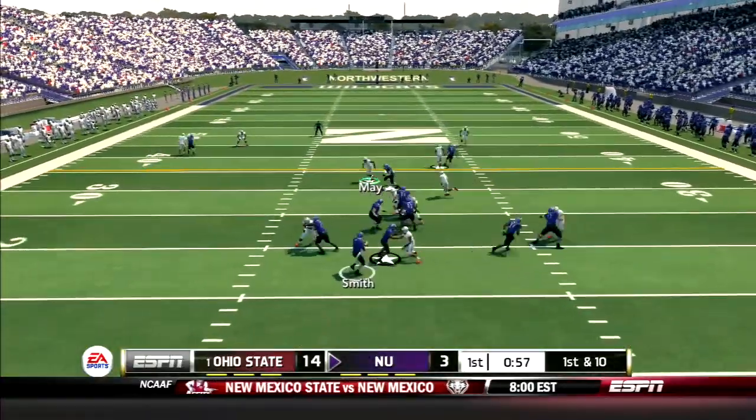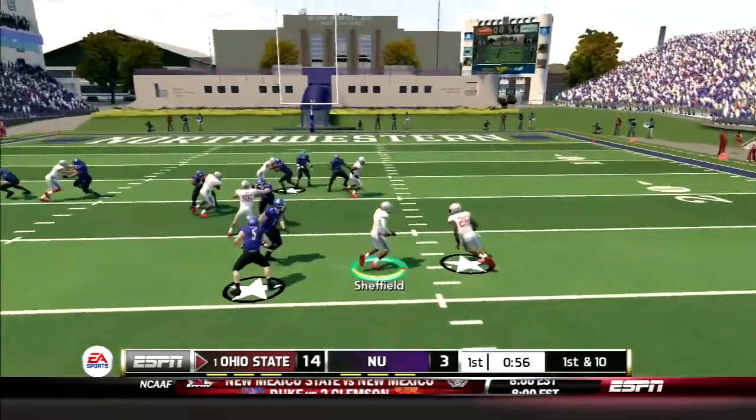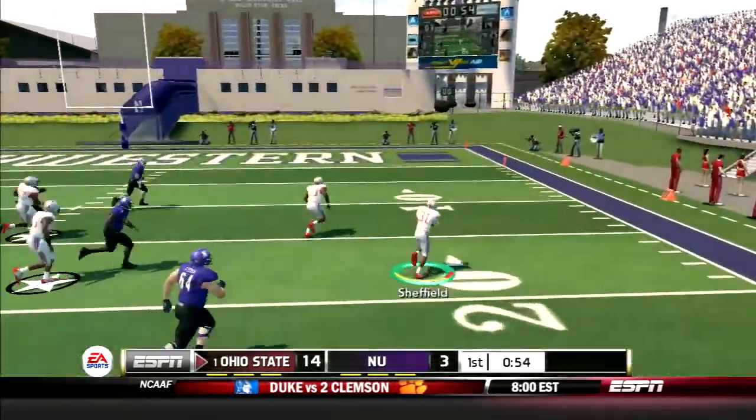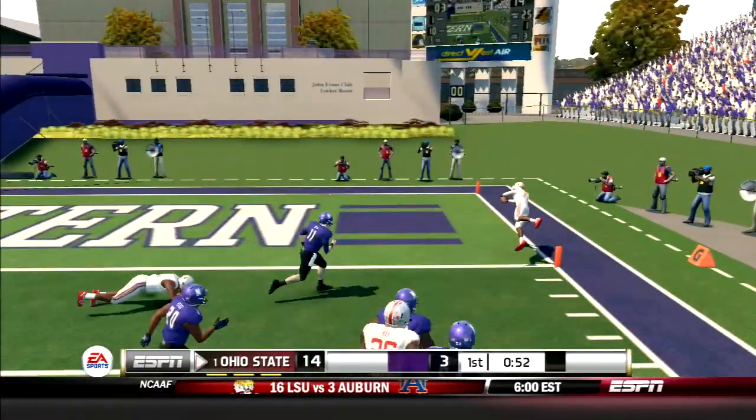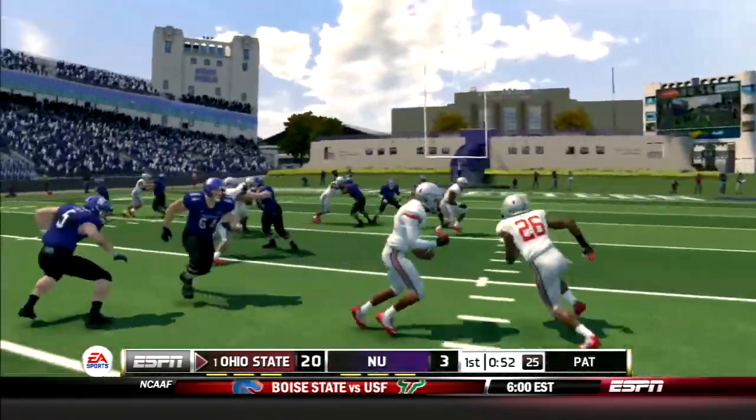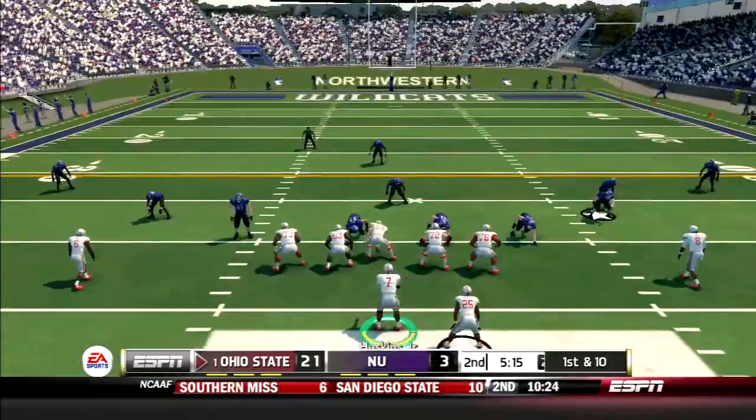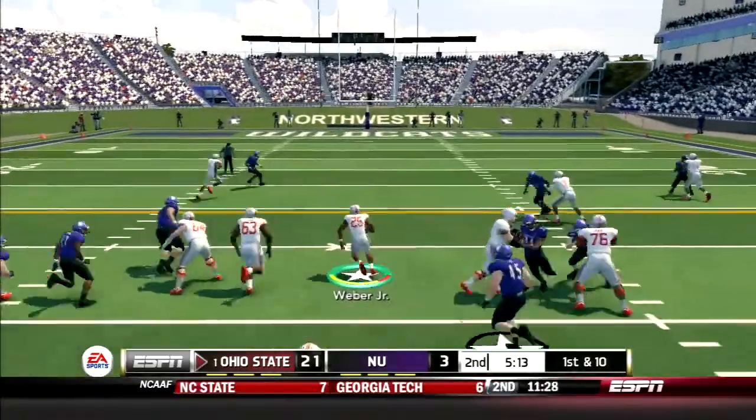Smith would drop back. He tries to force a pass into Fessler, but it's picked off by Kendall Sheffield, and he has running room. Pick six to the house. No Fly Zone strikes again. After Northwestern goes three and out, Mike Weber comes out running.